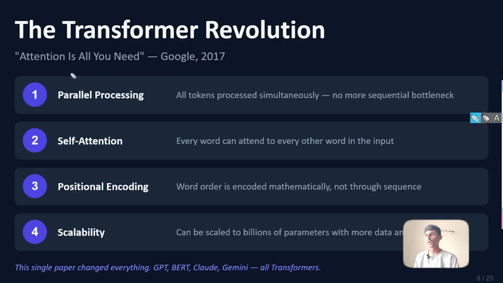They published an article called "Attention Is All You Need" in 2017, and they shared the concept called transformers, which all the LLMs are currently using.